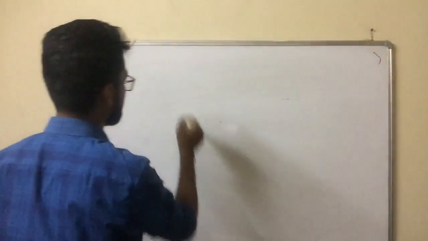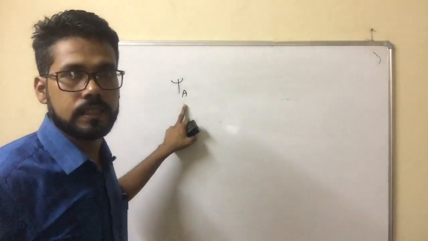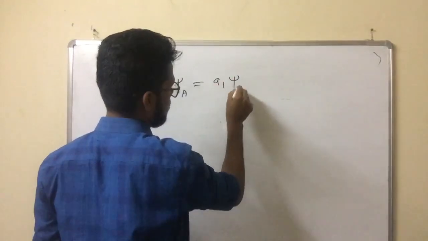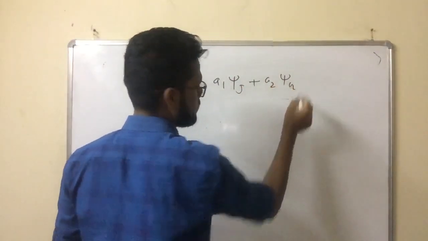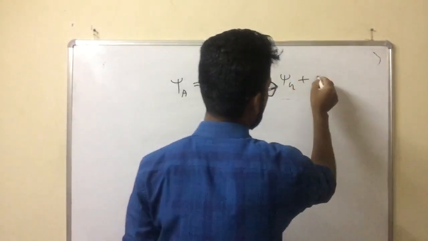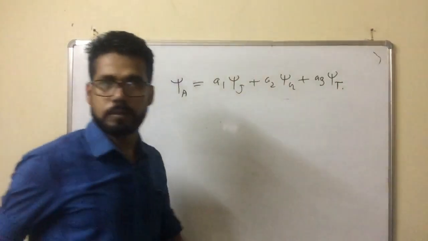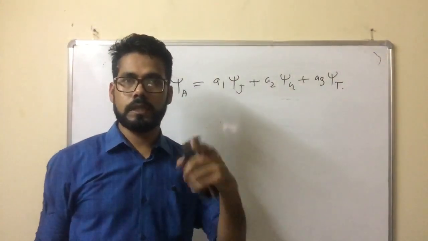How can you represent this in quantum mechanics? In quantum mechanics, suppose this is A, the suffix is for Anil Hazarika. Then A1 is Jorhat, A2 is Guwahati, and A3 is Tezpur. You have to represent it like this. Suppose I ask you, what is the probability of finding Anil Hazarika in Tezpur?